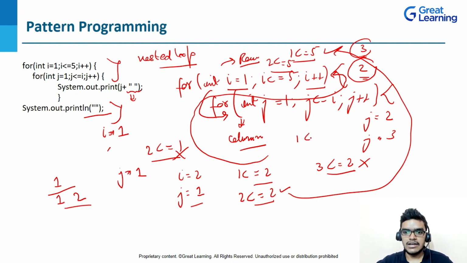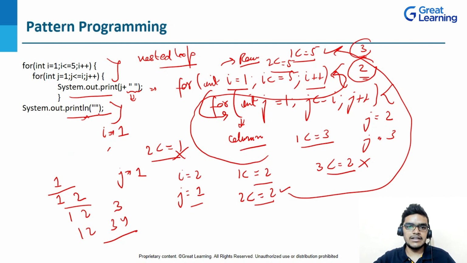So 1 less than or equal to 3, right? Once again the loop will run. So it will run 1 2 3, right? So in this way my program will work, and the next time I will get 1 2 3 4. So here you can see that I have written system.out.print two times, one time here and another time here. First for printing the value and another for giving the line break for the next line, right? So this is my logic of the nested loop.